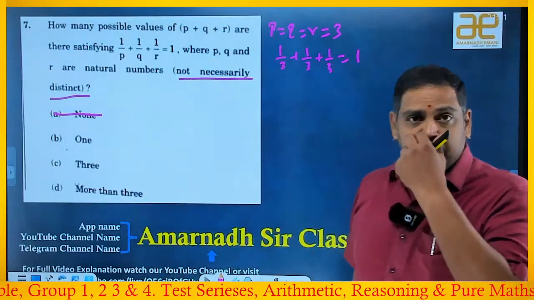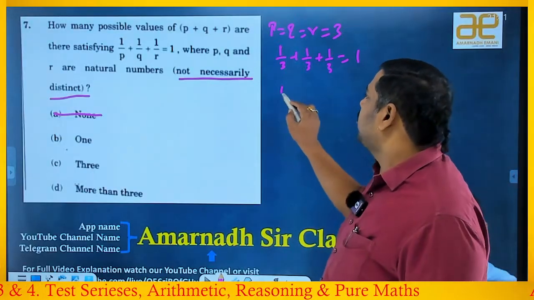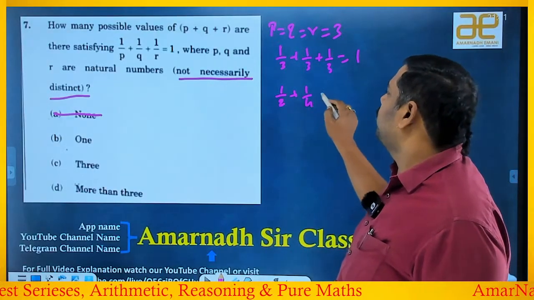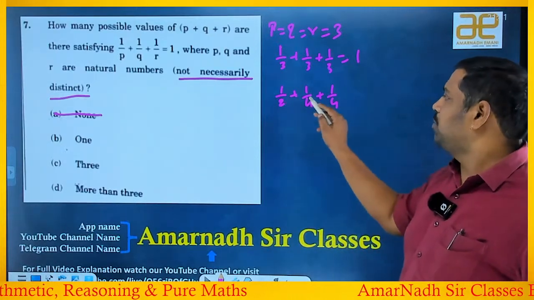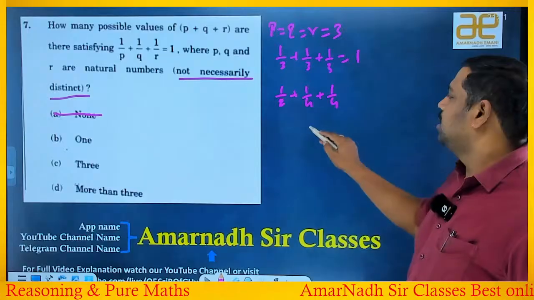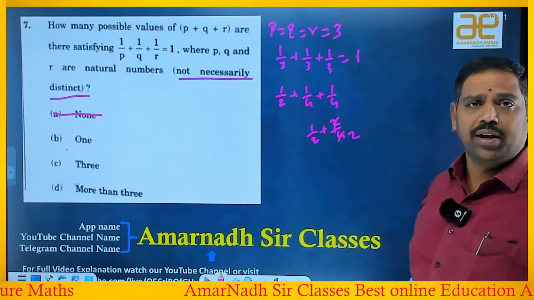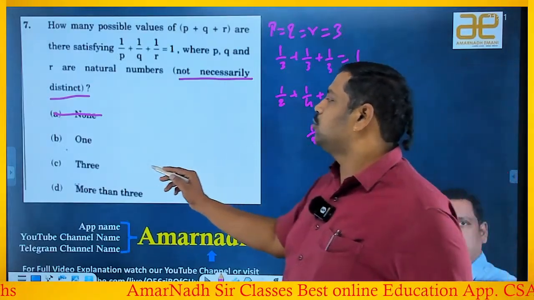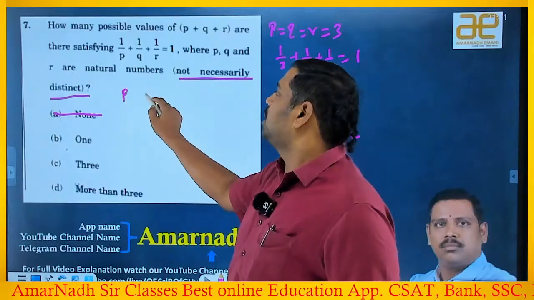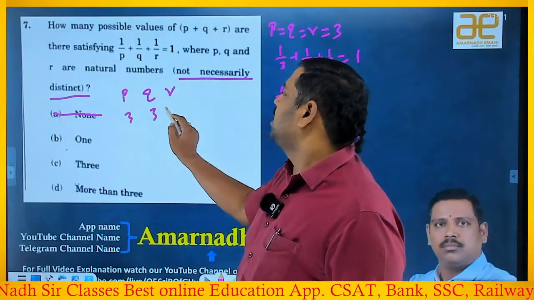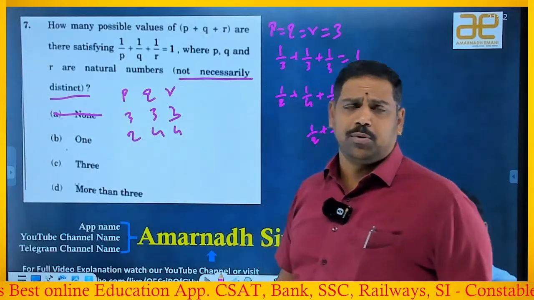Okay, good. So now the point you can observe is, if I take 1 by 2 plus 1 by 4 plus 1 by 4, if you observe, 1 by 2, 1 by 4, 1 by 4 means 2 by 4, right? 2 by 4 means again 1 by 2 only, right? So happily you will get it. So you got a second possibility also. Already we got one possibility, P, Q, R values 3, 3, 3. The other possibility you got is 2, 4, 4. Of course, you can interchange also, not a problem.